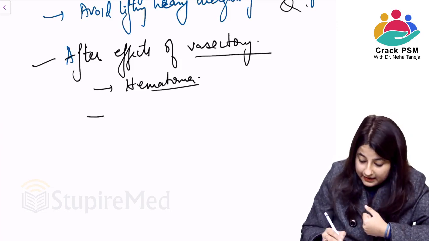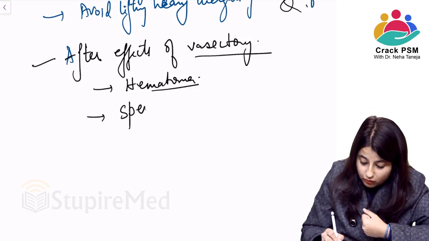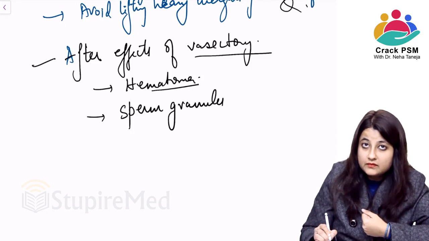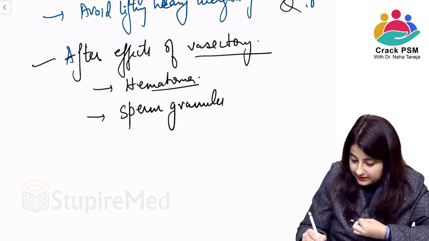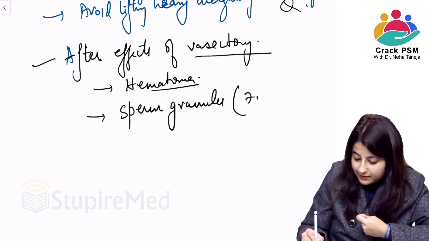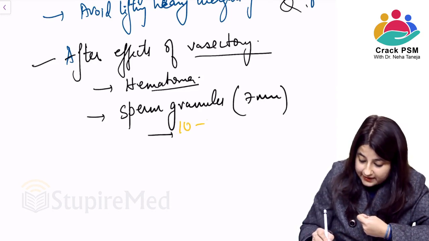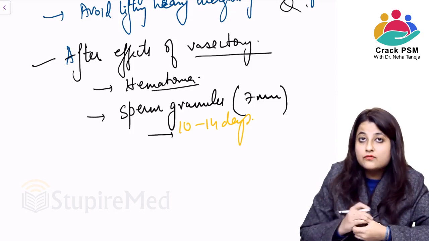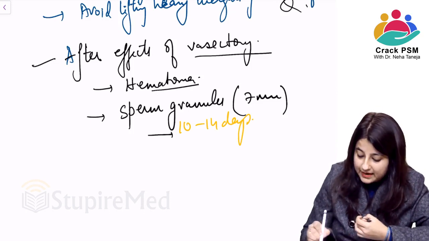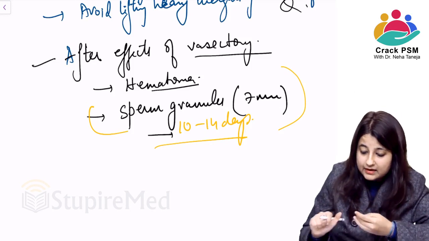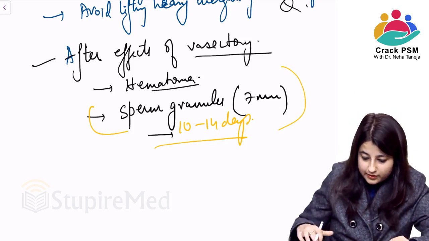ठीक है, एक important point है, there could also be formation of sperm granules. ठीक है, sperm granules कितने दिन बाद आते हैं? These are 7 mm in diameter and they come after 10 to 14 days of vasectomy. Okay, there's formation of something known as sperm granules. They are formed 10 to 14 days after vasectomy. ठीक है, so this is very important.